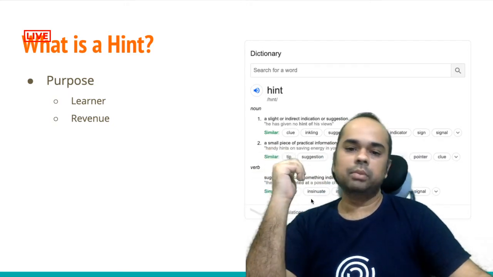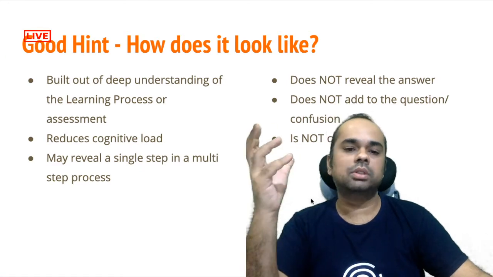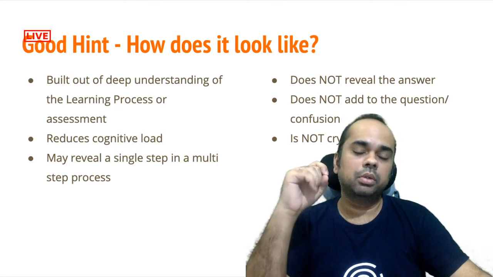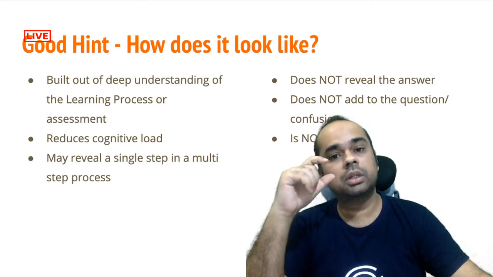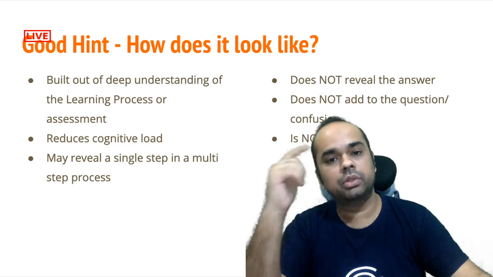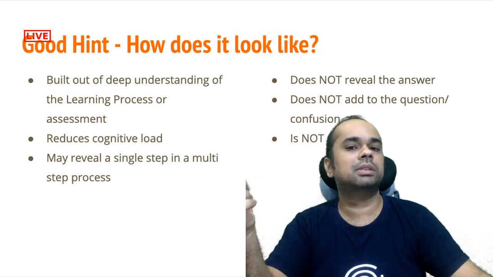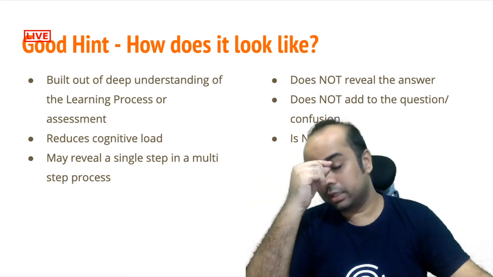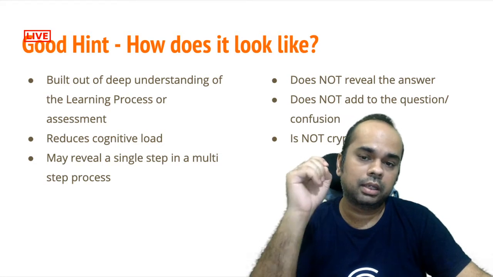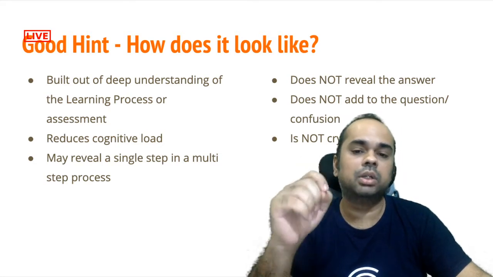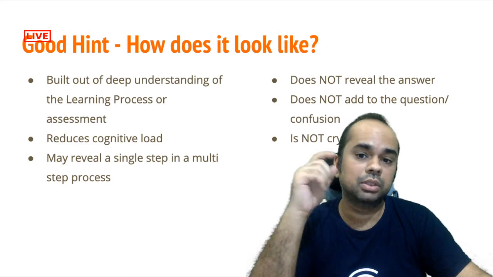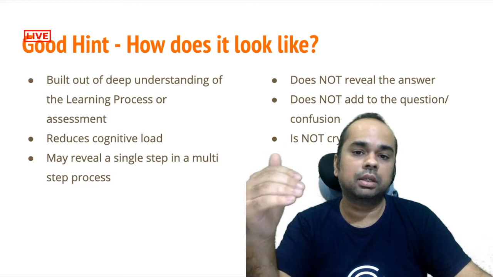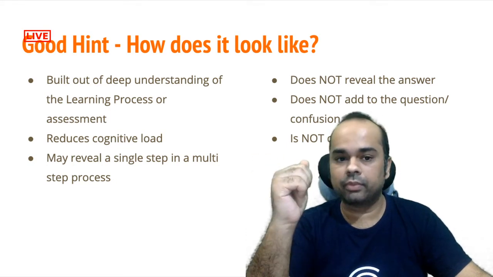Awesome. So quickly moving on from here, what is a good hint? How does it look? A good hint is deceptively difficult to build. You need to have a very strong understanding of how learning typically happens in the mind of the user, and where exactly this person is stuck. That is when a good hint can actually be built. So good hints are built by really awesome mentors, instructors, or subject matter experts, because they have the experience of having taught the same topic online or in a classroom environment.